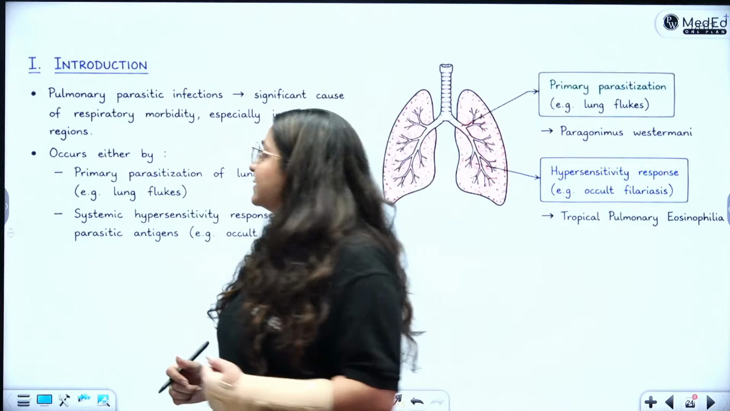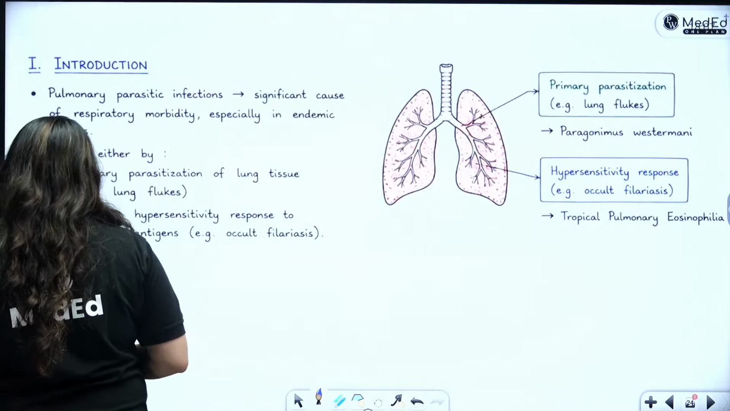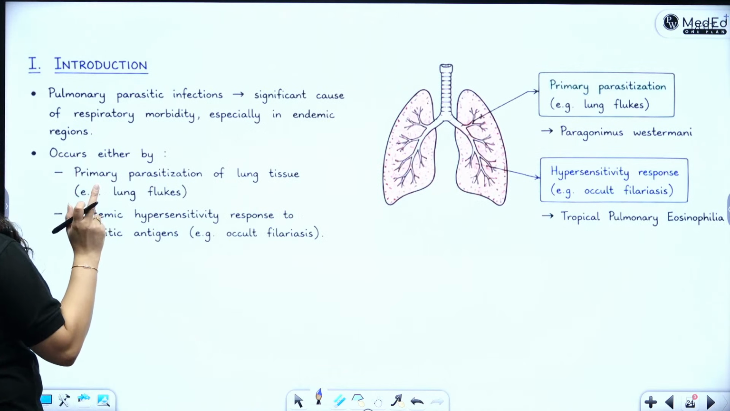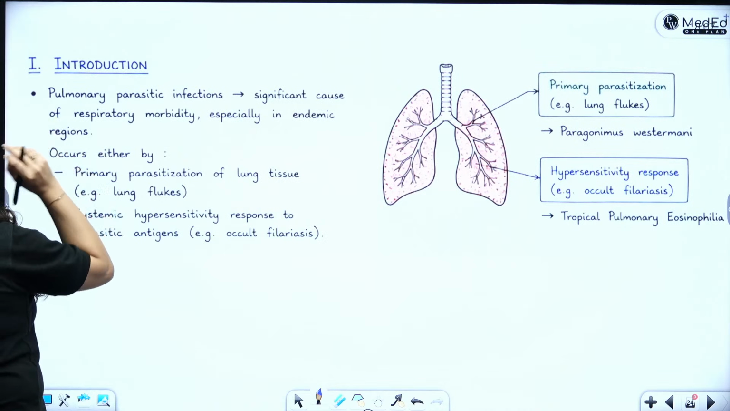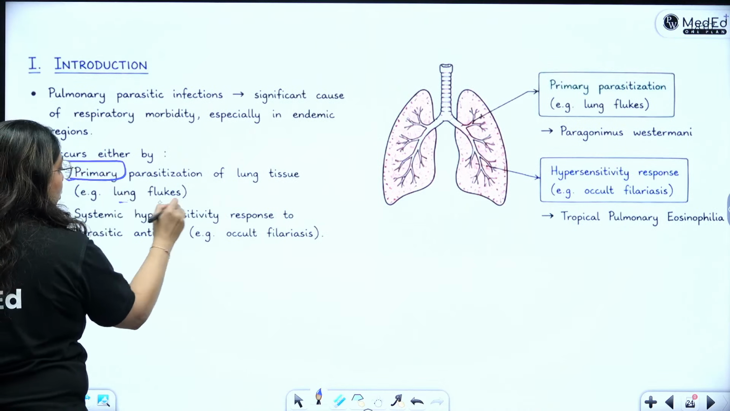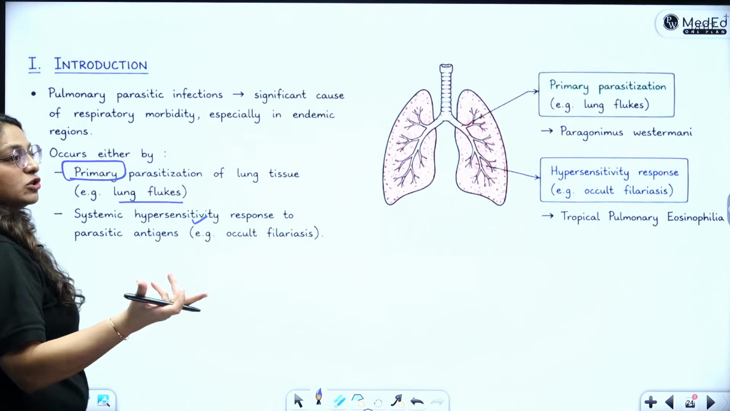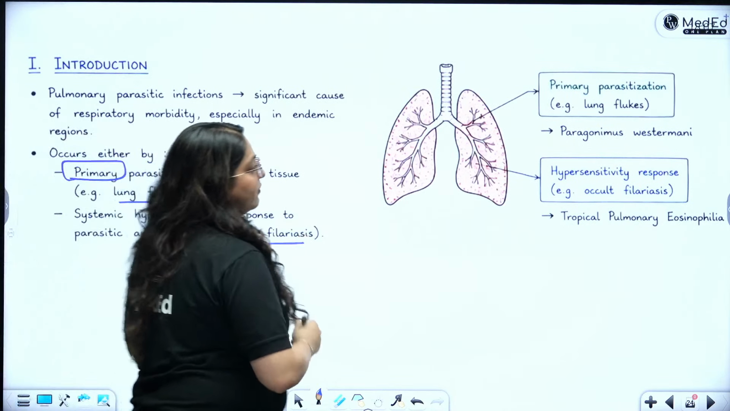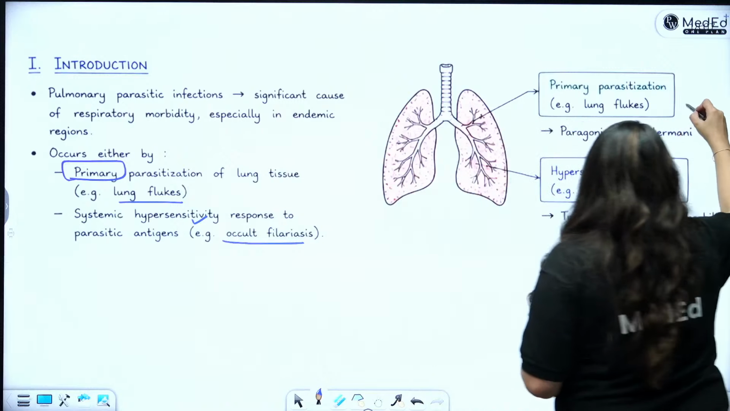What is lung fluke? It is Paragonimus westermani. So, pulmonary parasitic infections are either primarily by the lung fluke or a hypersensitivity response to the antigen, such as in occult filariasis. Okay, so you can see both of these things here.